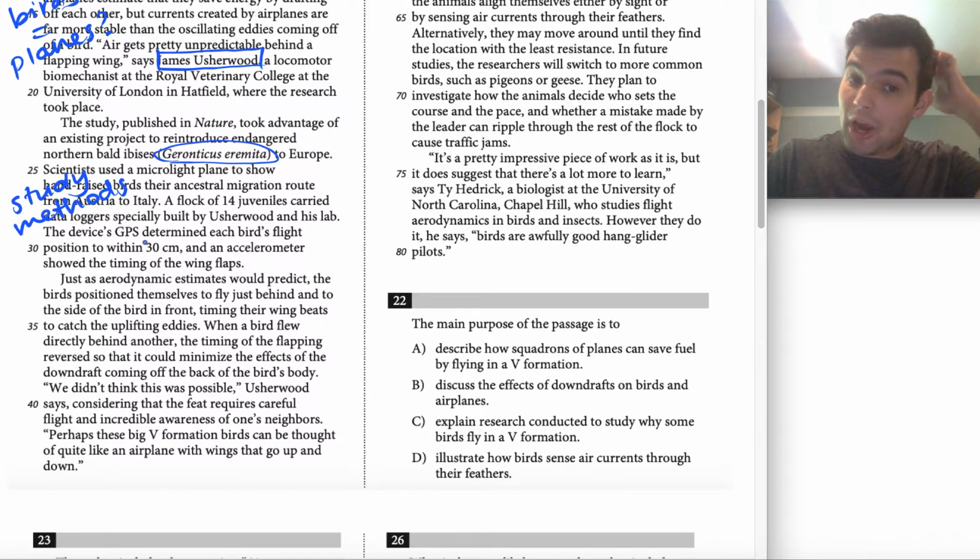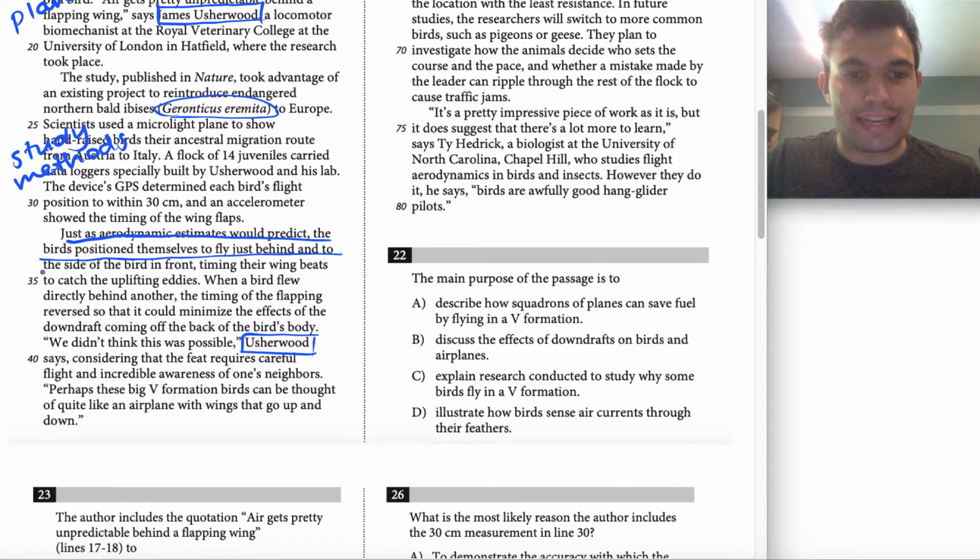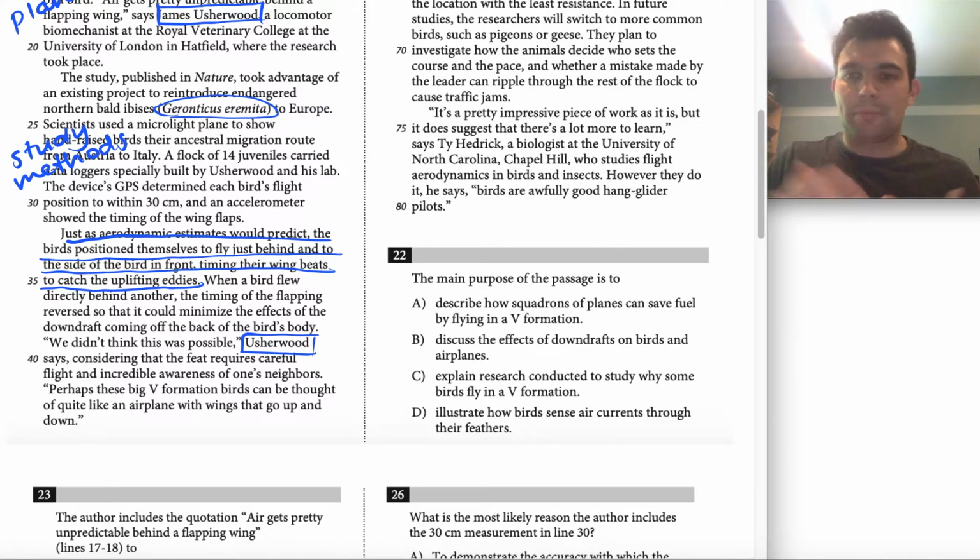Now, if we're looking at paragraph 4, again, I'm noticing Usherwood's name is down here, so I'm going to throw another box around that, again, just making my life in the future a little bit easier. Now, I also, as I was reading, this first sentence really jumped out at me. Anytime this happens, I always just underline the sentence in case it becomes important later. You know, I try to trust my instincts as much as possible. And if something jumps out at you, chances are it's important for some reason or another.